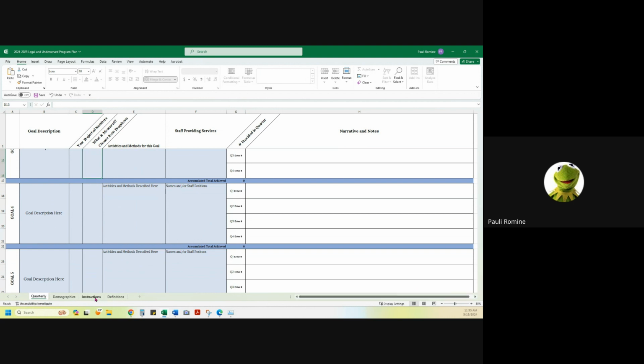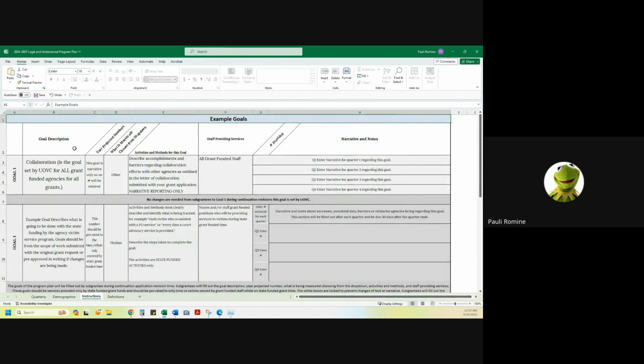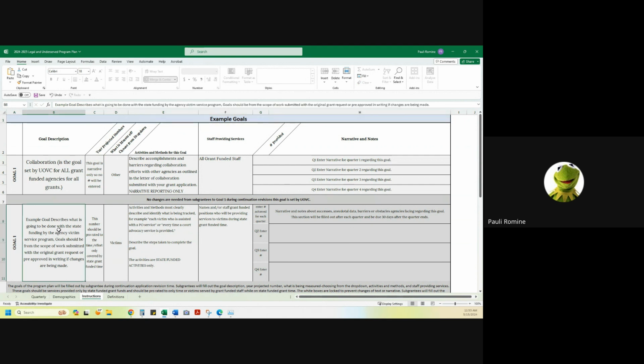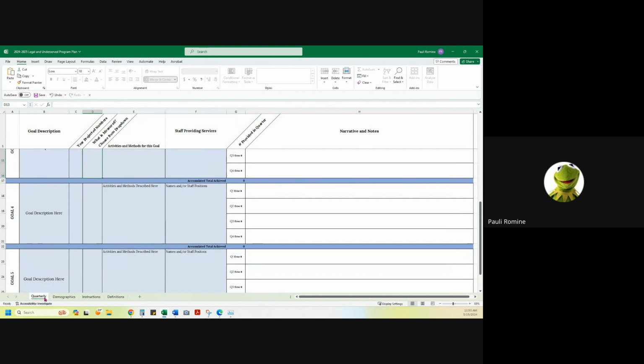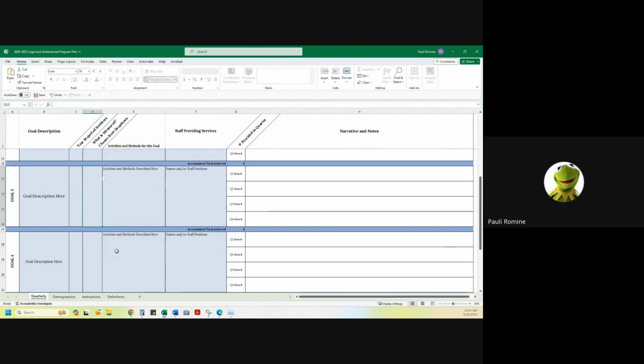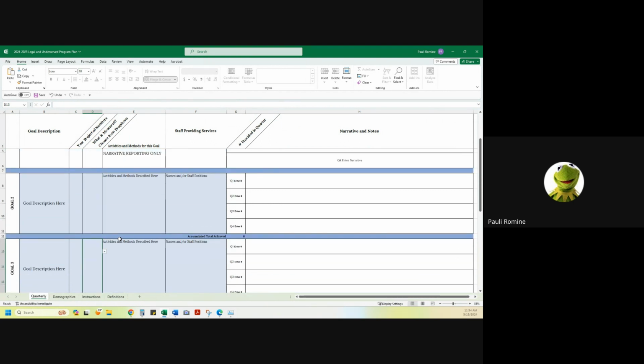As you are going along and doing that, there are some instructions on the instruction tab with an example goal on how to enter, what to enter, and more information on activities, state-funded activities only. Okay, when you send in the completed program plan to me, I will update and lock down all of the boxes. I'll open boxes that you need to be able to enter in for your quarterly billing reporting, and then I'll lock down the boxes that should be locked down. I will attach this to the files section of your new grant.